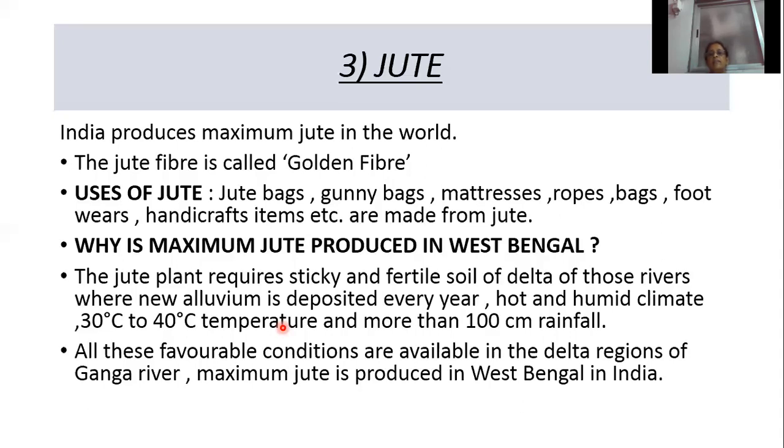So why is maximum jute produced in West Bengal? The jute plant requires a sticky and fertile soil of delta of those rivers where new alluvium is deposited every year, hot and humid climate, temperature of 30 degrees Celsius to 40 degrees Celsius, and a rainfall of more than 100 centimeters. All these favorable conditions are available in the delta regions of the Ganga river. So maximum jute is produced in West Bengal in India.